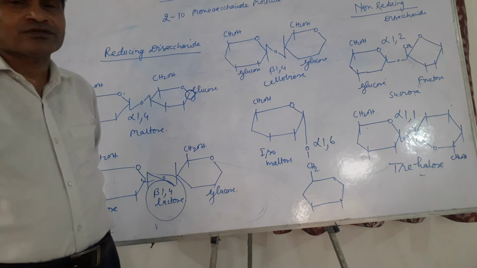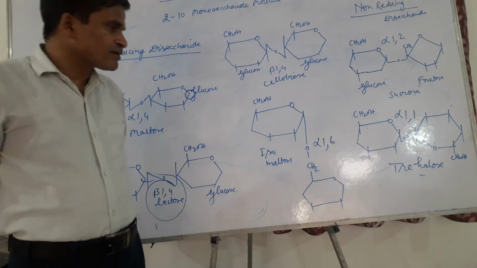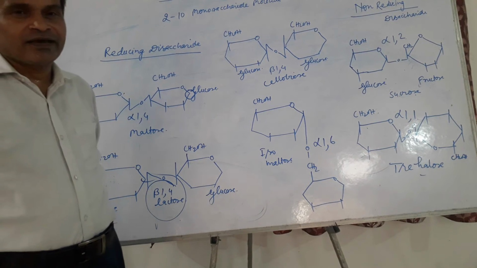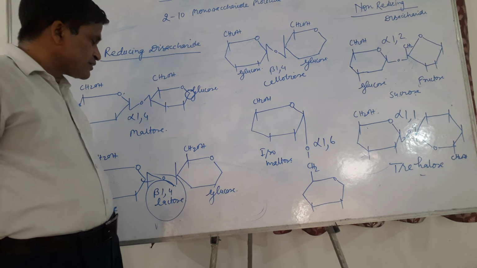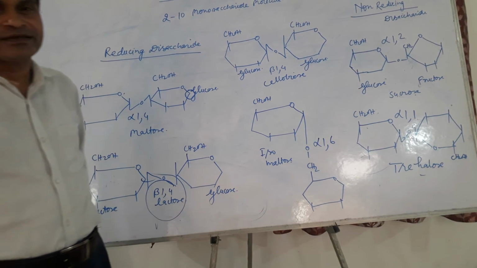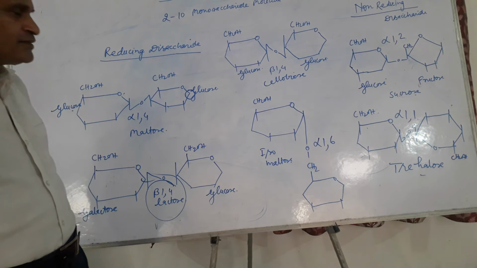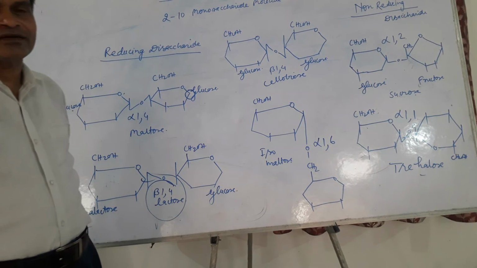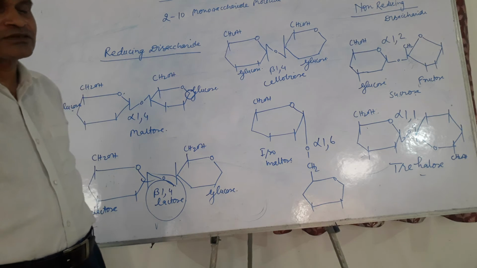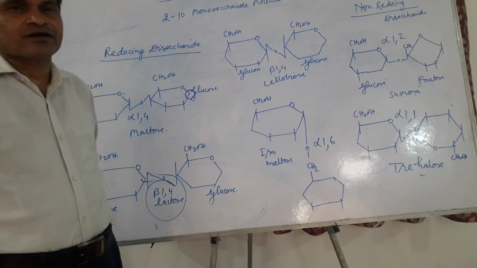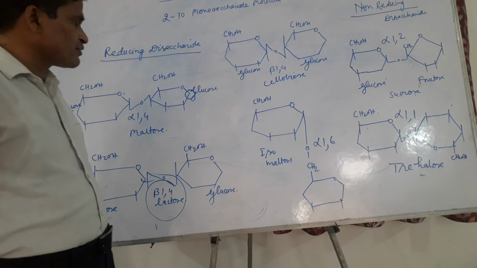There is a disease associated with lactose, called lactose intolerance. Some people lack the lactase enzyme, which digests lactose and breaks the beta-1,4 glycosidic linkage, so they cannot digest milk. After ingesting milk, they develop gastric disorders such as vomiting and abdominal pain. This condition is known as lactose intolerance. About 21% of Indian people suffer from lactose intolerance.